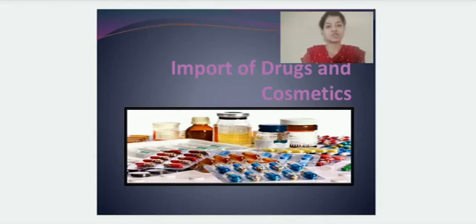Welcome to another lecture of pharmaceutical jurisprudence. In our last lecture, we started our first unit, that is Drugs and Cosmetics Act and its Rules 1945. And in today's lecture, we will be discussing the provisions for import of drugs and cosmetics which are stated in the Drugs and Cosmetics Act and Rules. Right? So let's start.